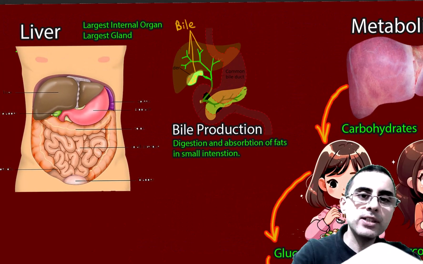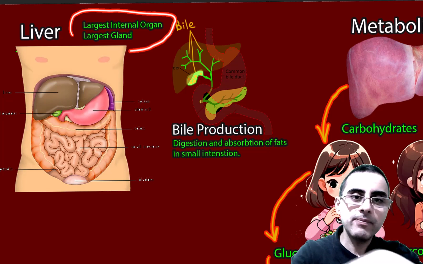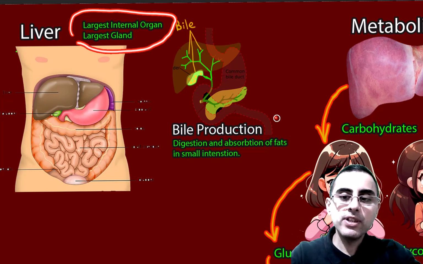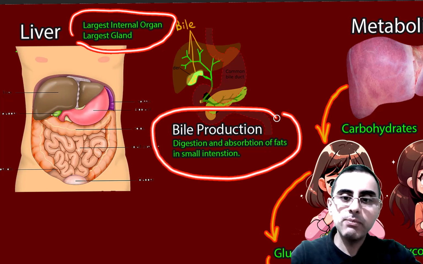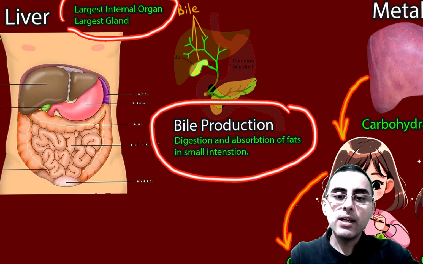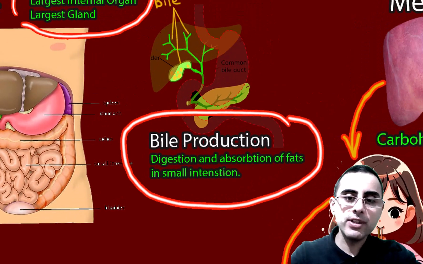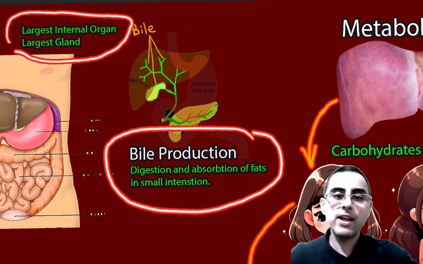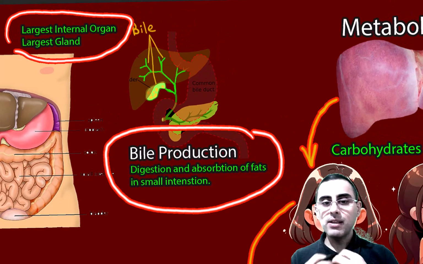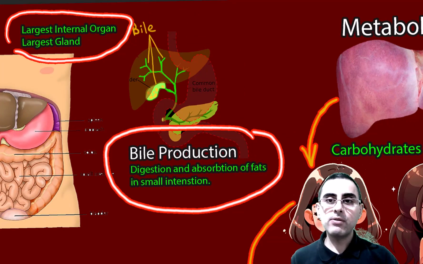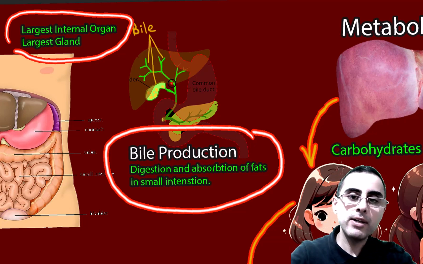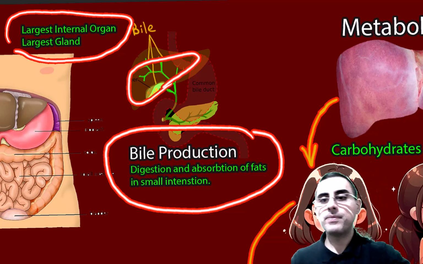Liver is the largest internal organ in our body, and it's also the largest gland. It means it produces something. It produces bile. Bile is a greenish yellowish juice which is important for digestion and absorption of fats. So when we eat fat, this fat needs to be digested and absorbed by our body, and for this, bile, which is produced by liver, is crucial.